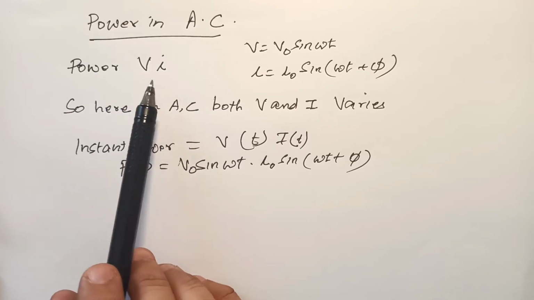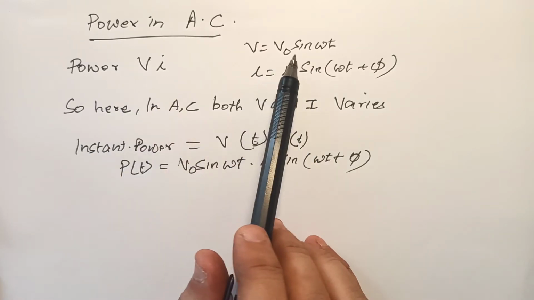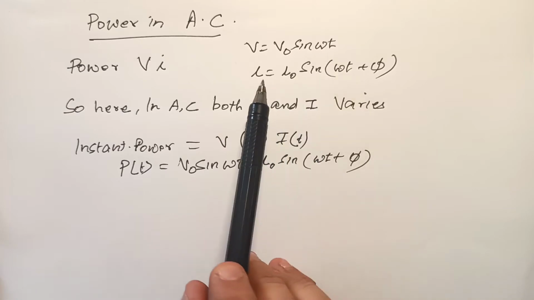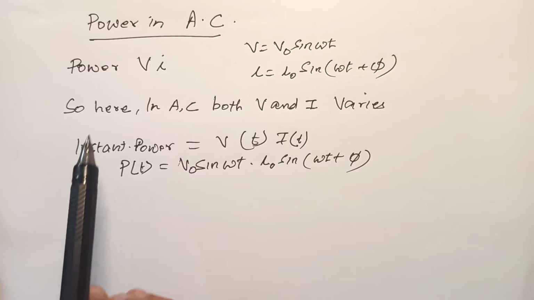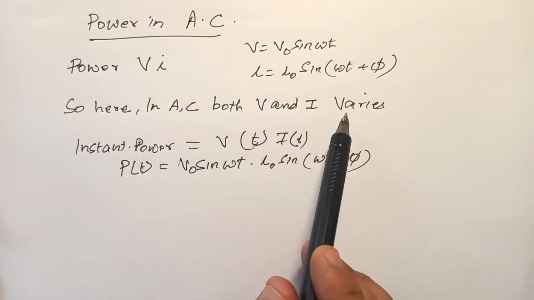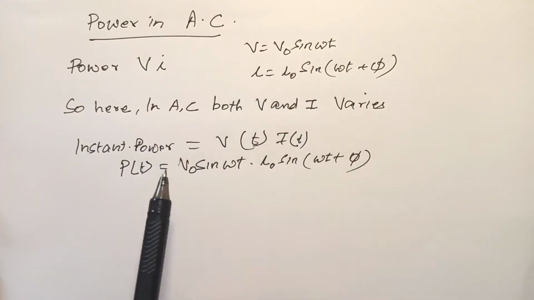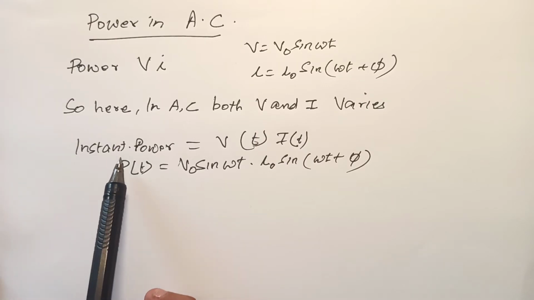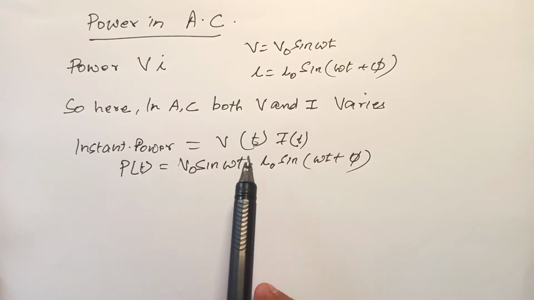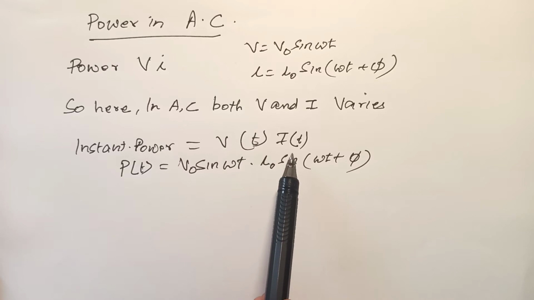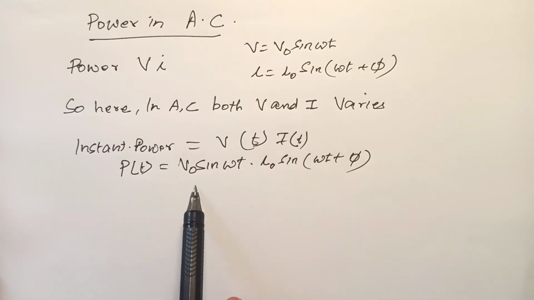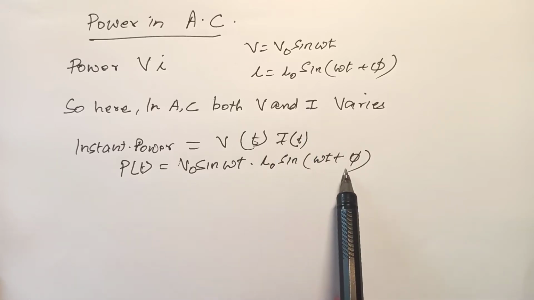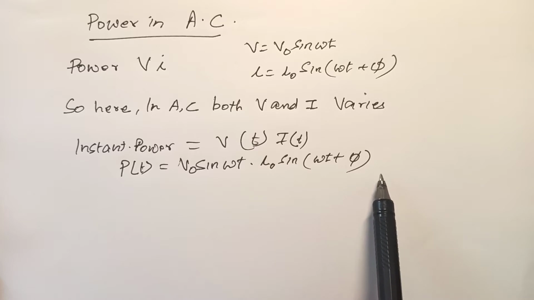Now, when I talk about power in AC, we know from whatever electricity we have studied that power is nothing but VI. V is equal to V naught sine omega t in AC perspective, and I is equal to I naught sine omega t plus phi. So here in AC both V and I vary with time, right? So at any point we can say instant power is nothing but Vt into It. And the power at that instance is nothing but V naught sine omega t into I naught sine omega t plus phi.